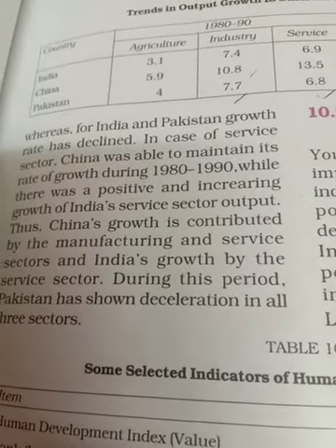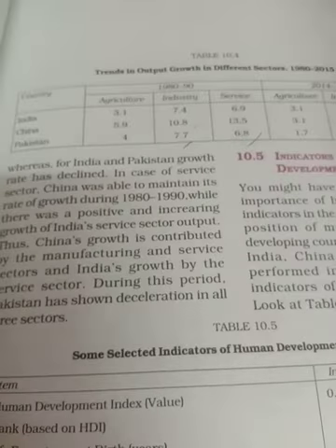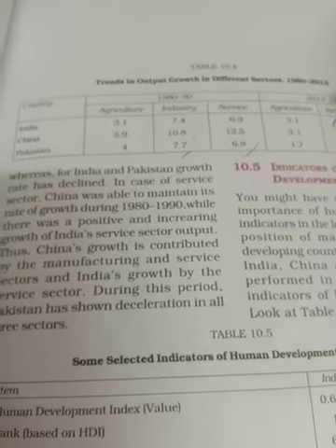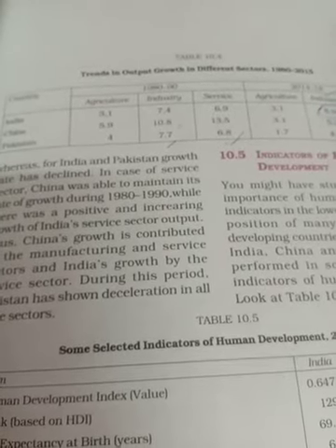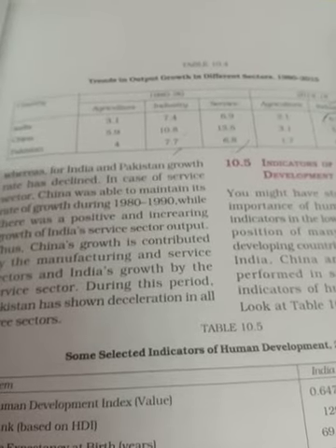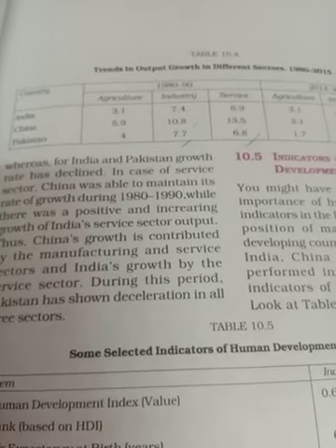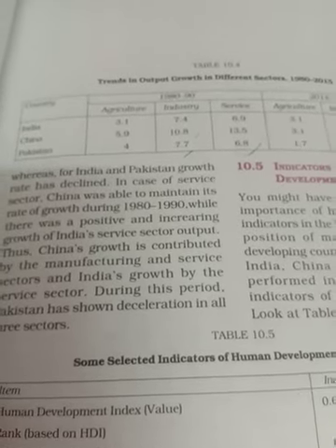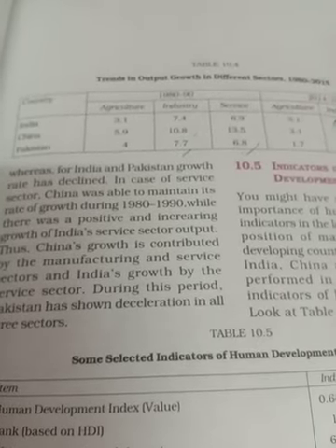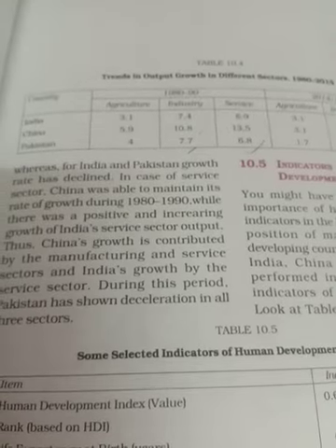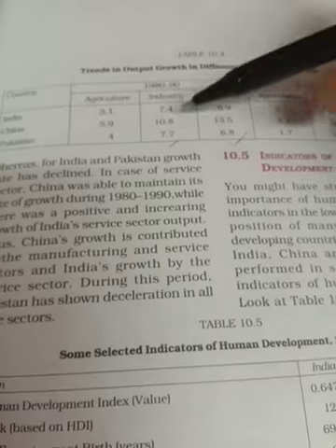Going through the trend, you should know that all the three countries have been declining in all the three sectors. But when comparing, it is China and Pakistan which decline. China is declining by a bigger amount in agriculture. When you talk about industry, the country declining by a huge amount is again China, because 10.8 to 5.3.